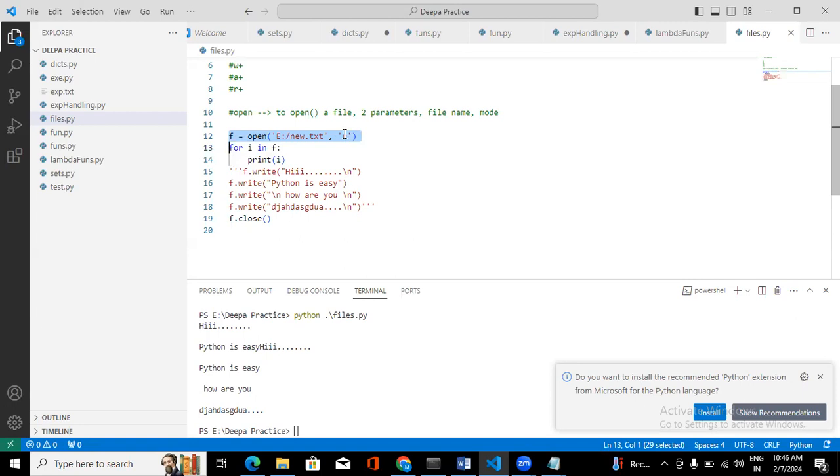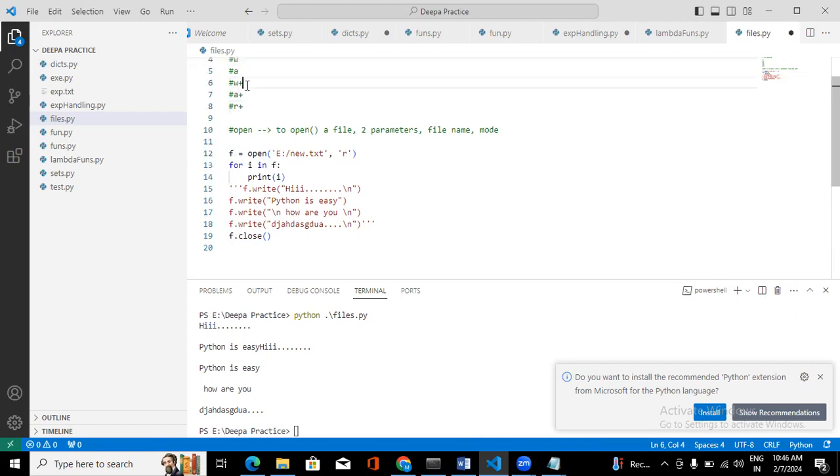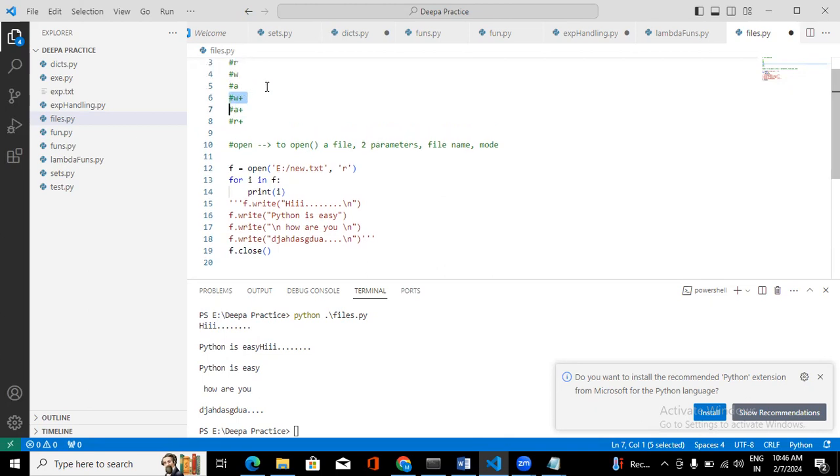And this r+, we can use it for read and write also. It won't overwrite the data. r+ is for read and write, a+ is for read and append, and w+ is for read and write, but it will overwrite the data. w+ or w both are going to overwrite the data. a won't overwrite the data, and a+ and r+ also won't overwrite the data.